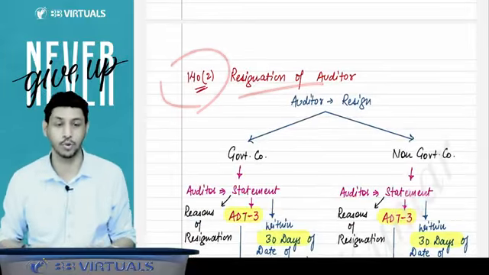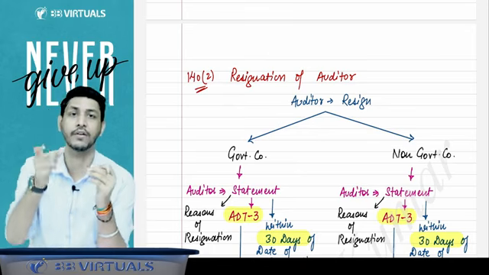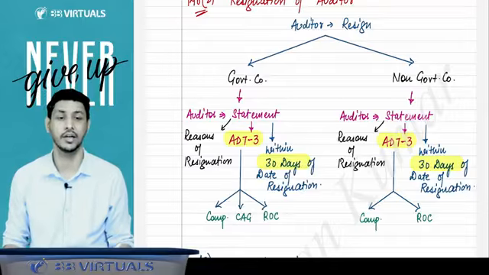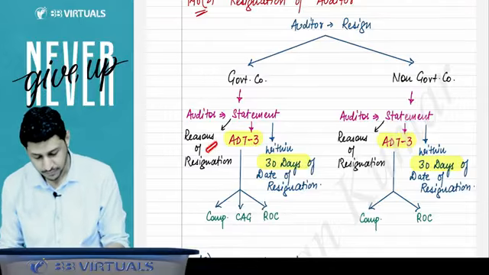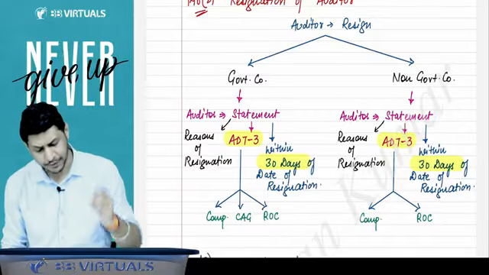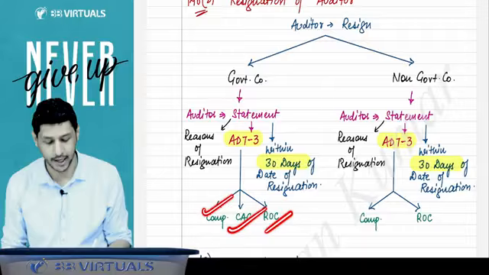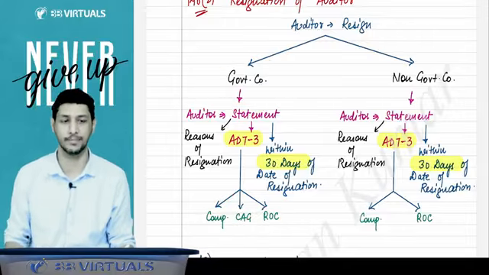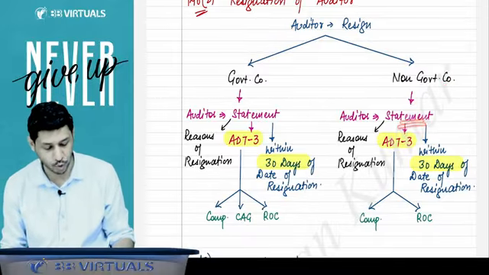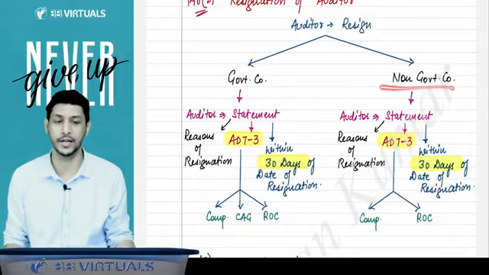Then 140 subsection 2 says resignation of auditor. If an auditor resigns, then the auditor has to give a statement specifying his reasons of resignation in the form number ADT3. Within 30 days of resignation, you have to give this statement to the company, CAG, and ROC if you are resigning from a government company. But if you are resigning from a non-government company, you have to give this statement to the company and ROC. There is no case of CAG here because this is a non-government company.